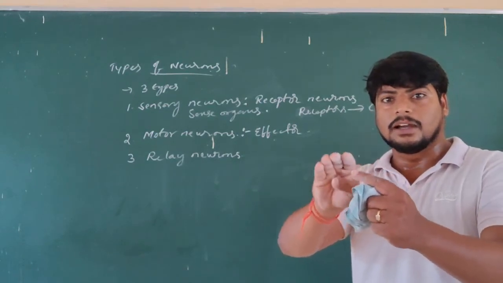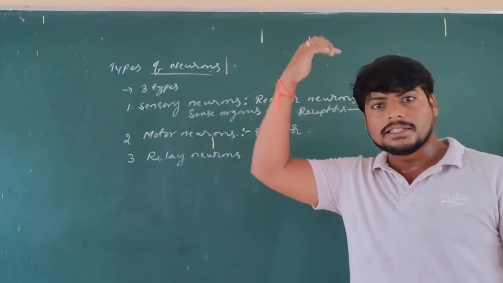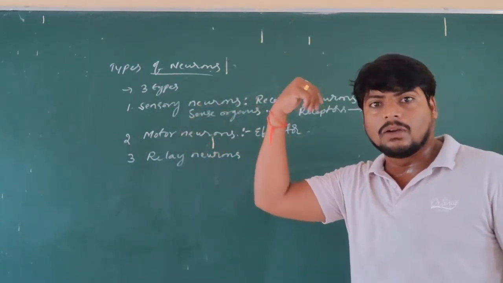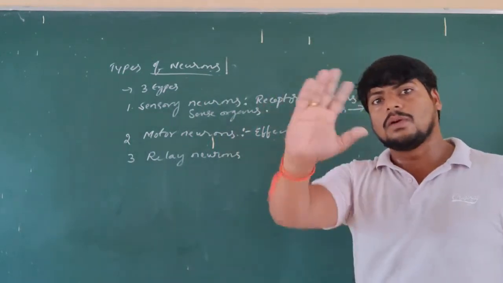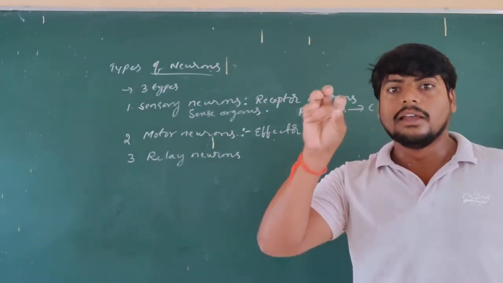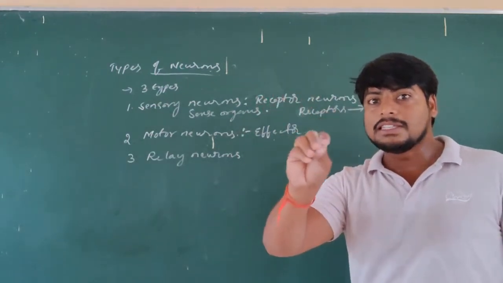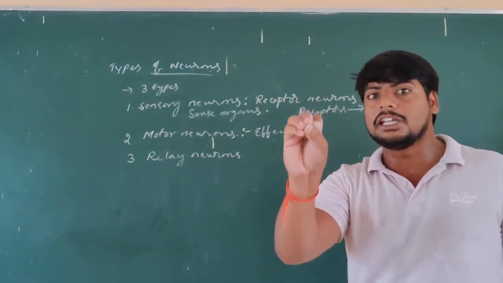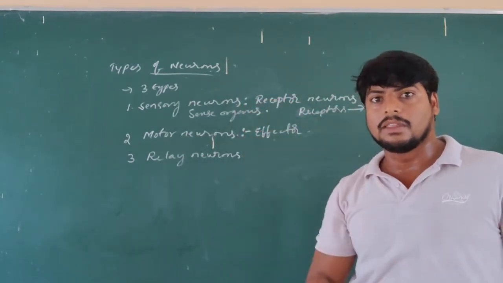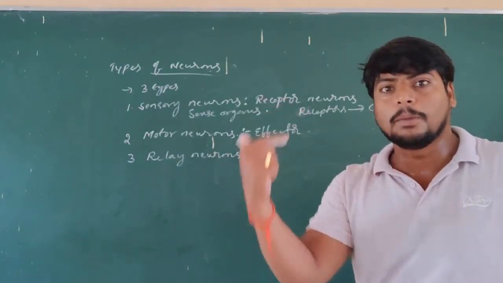From these receptors, the message is carried forward towards the central nervous system, that is from the hand to the spinal cord and the brain. That is the information which is causing the burning sensation in our hand. That message is carried towards the central nervous system. So again it has to give a reply.